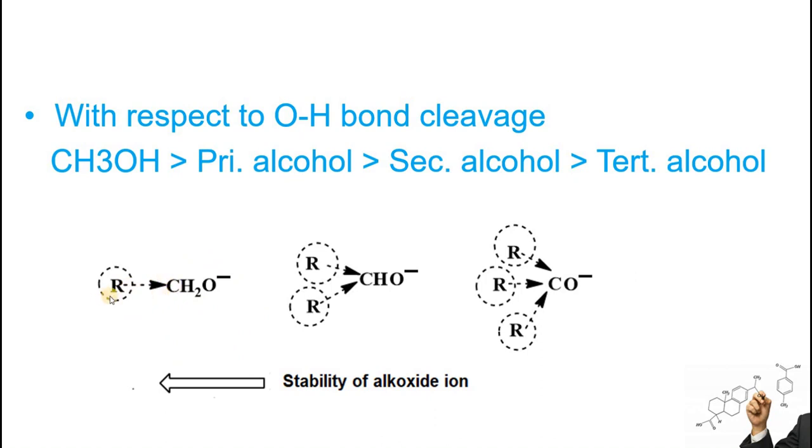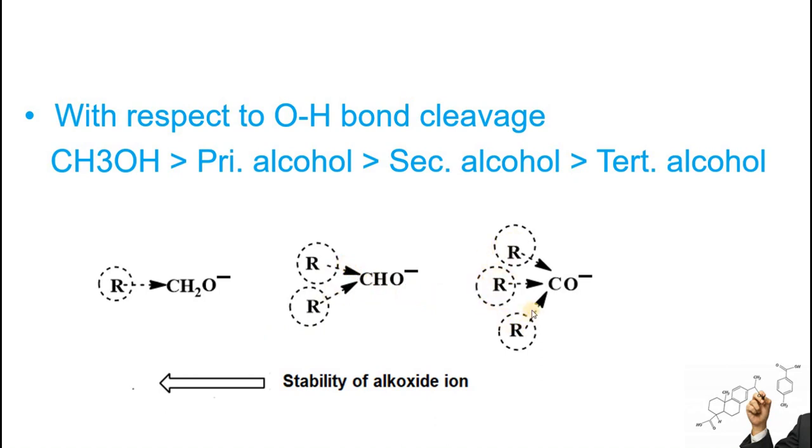You can see in primary alcohols the electron donating effect is less. The more negative charge is donated to this carbon, the more negative charge will be taken away by the oxygen as well, and the more negative the oxygen is, the more tightly it will bind the hydrogen with itself. In the other two, the electron donating effect becomes more and more.